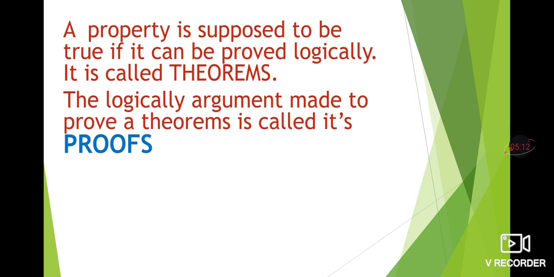Let me tell you, geometry is a very scientific subject. We don't believe anything blindly. We search for proofs. If it is a square, all sides are congruent, all angles are 90 degrees, diagonals are congruent. We search for proofs and only then we believe them. In the same way, in geometry, proofs are very important. In our next session, I will show you how to write proofs. Thank you.